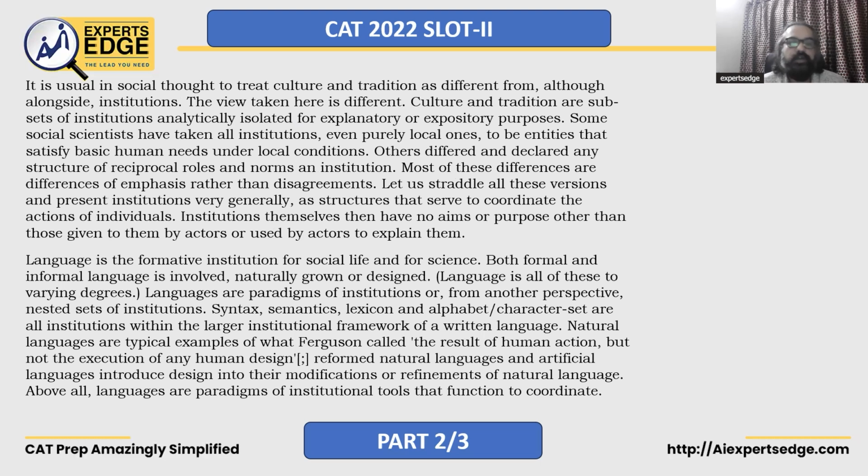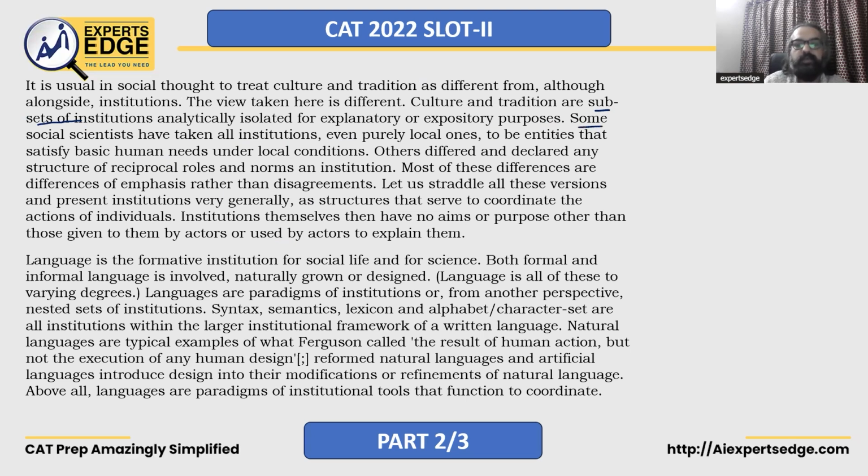It is usually a social thought to treat culture and tradition as different from, although alongside, institutions. The view taken here is different. Culture and tradition are subsets of institutions analytically isolated for explanatory or expository purposes. So we are not saying they are the same, but we're saying they are subsets of institutions: culture and tradition. Okay. Some social scientists have taken all institutions, even purely local ones, to be entities that satisfy basic human needs under local conditions.